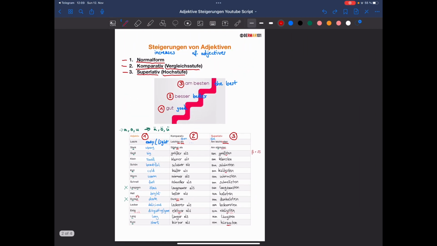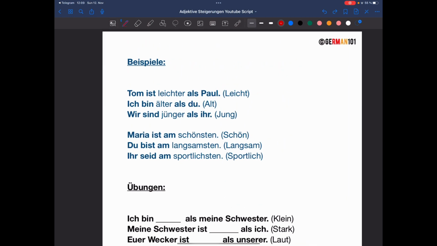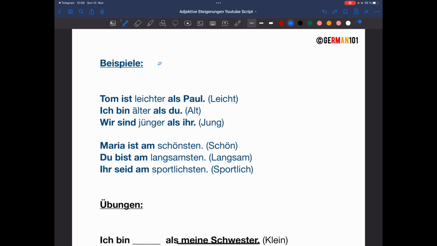Well done. Now, I have a couple of example sentences right here. Let's read through them together and then we can practice together in the exercises. Okay, let's read together. So, Tom ist leichter als Paul. So, Tom is lighter than Paul.